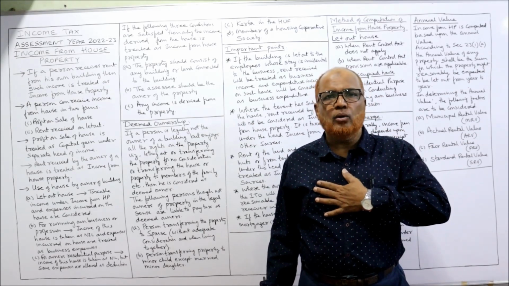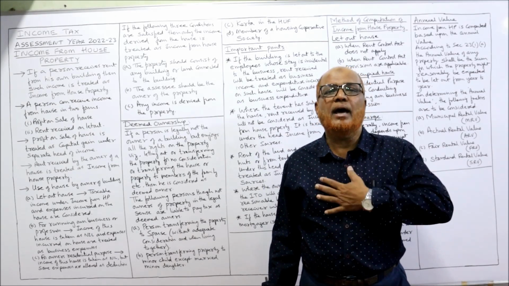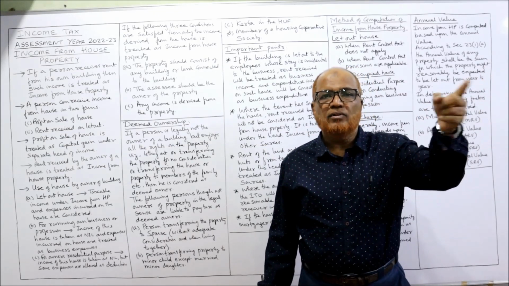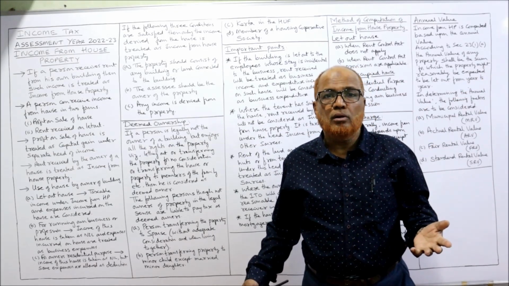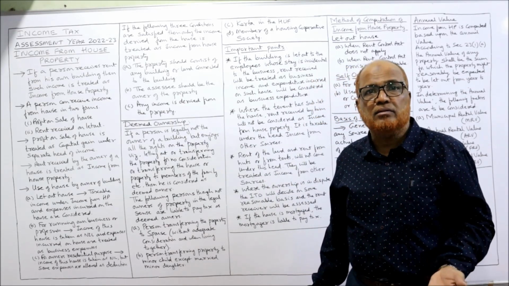Example, I am not the legal owner. The property is not in my name, but I am enjoying all the rights on the property. Income Tax Act will treat me as a deemed owner, not the real owner, but just like the owner, I am liable to pay the tax.